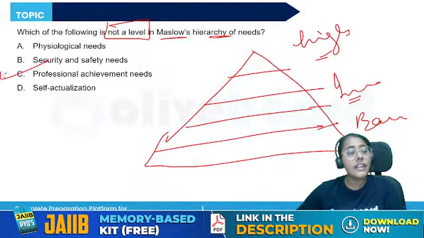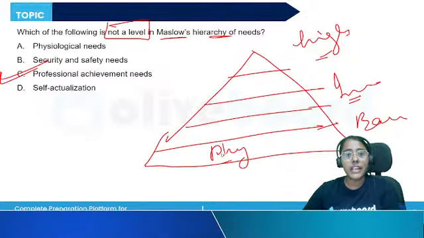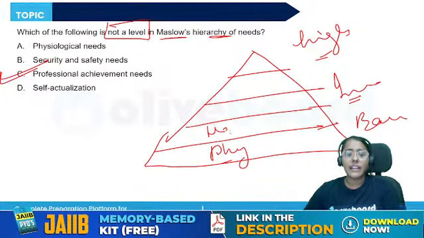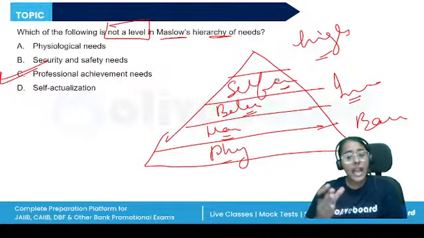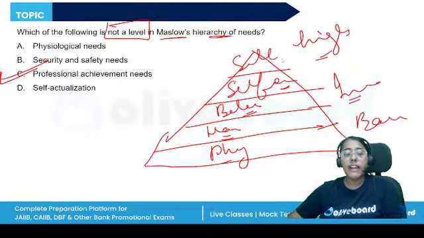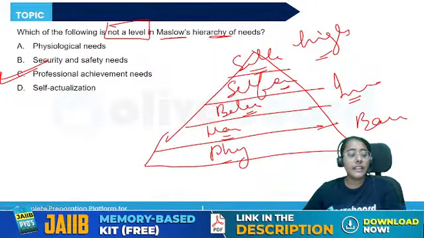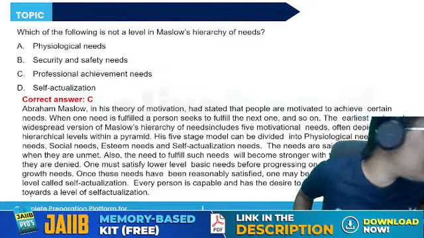Yes, professional achievement needs is not a part of Maslow's hierarchy. We have the physiological needs like food, shelter, warmth, security, and safety needs. We have like housing needs. Then we have the belongingness needs, love and affection. We have the self esteem or self worth needs. And finally, we have the self actualization needs, the highest level need. We apply it to the banking theory as well to understand what are the needs of the customers in the different stages of their life.